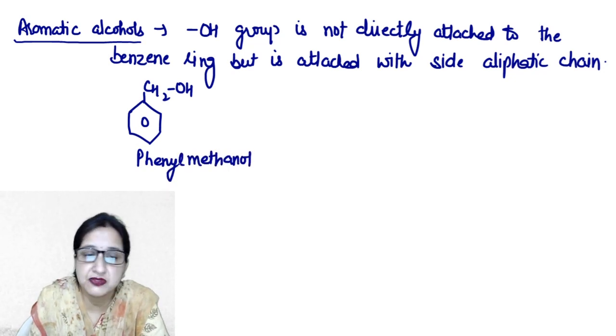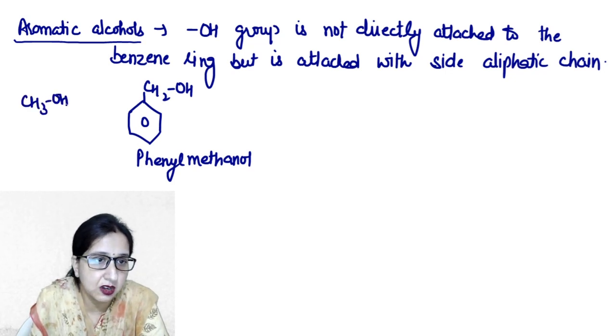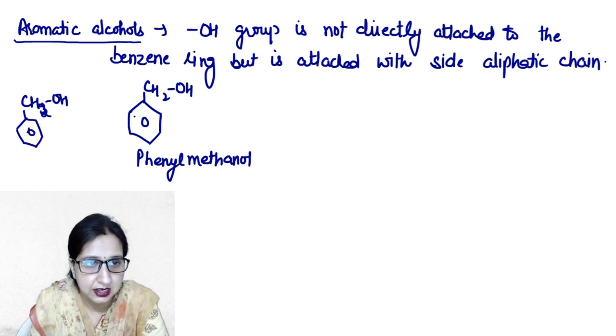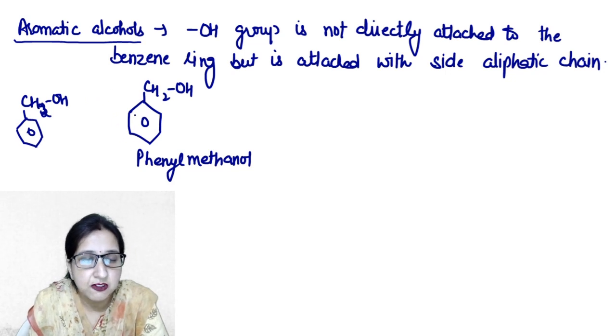Why is its name phenyl methanol? Because simply this is our methanol. We have replaced one of its hydrogens with the benzene ring, or we can say phenyl. In this case, it is known as phenyl. That's why its name is phenyl methanol.